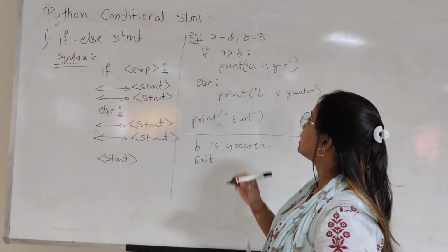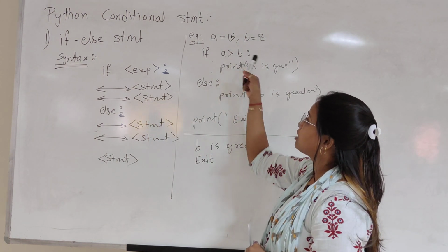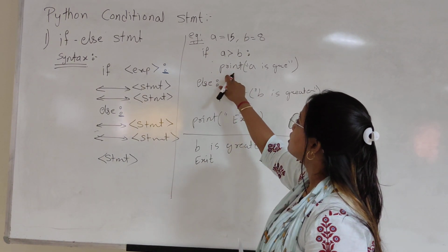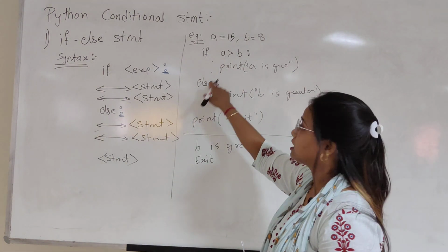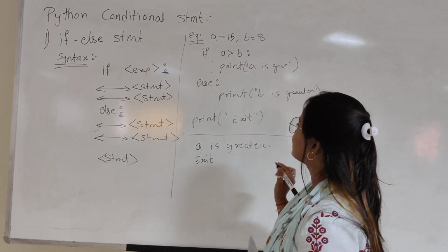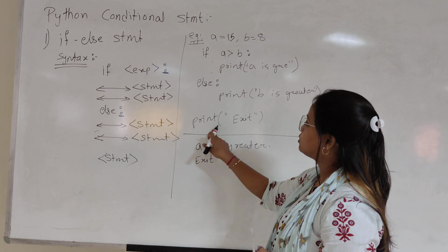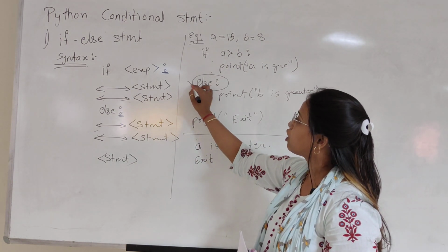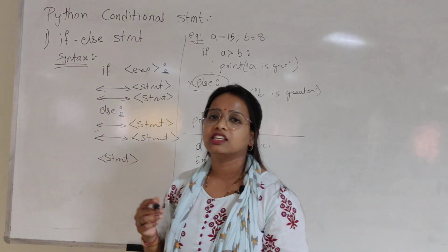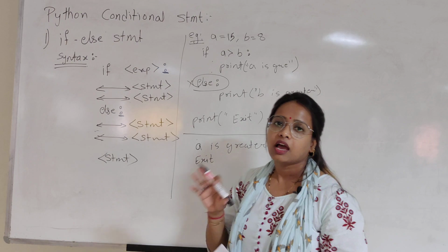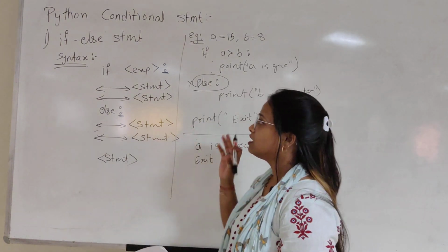Okay, what will happen now? If A is greater than B, means 15 is greater than B. Yes, it is greater than. Then it won't go for the else part. It just executes this statement, like A is greater, and it comes outside of this. In this condition, the else part will not get executed because the condition is true. If the condition is true, then the if part is going to be executed. Okay, this is the way.